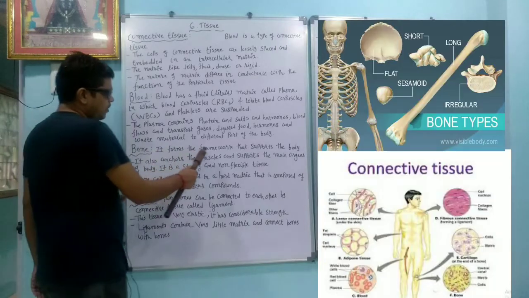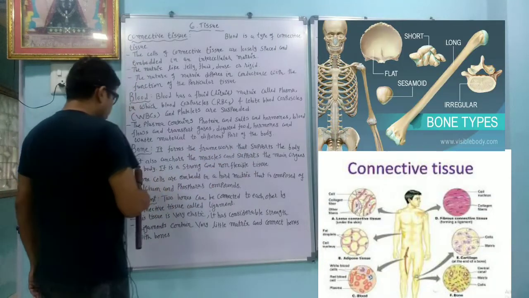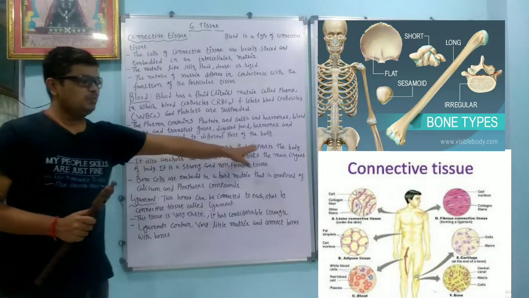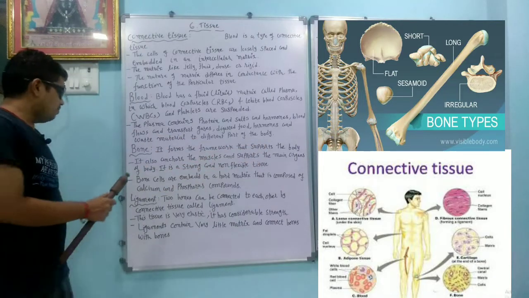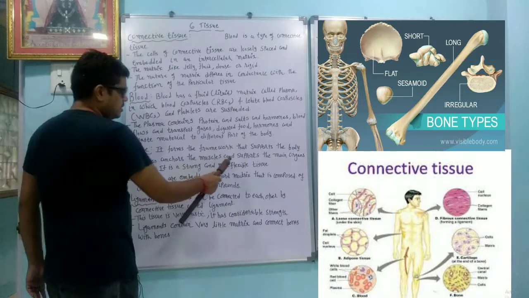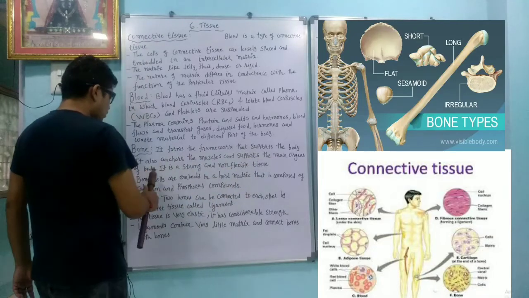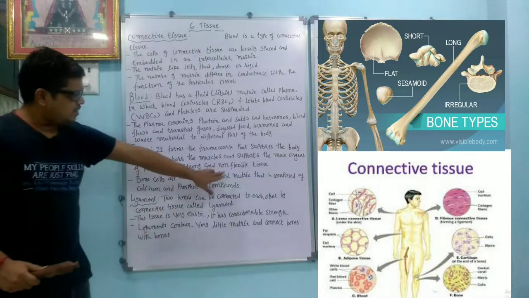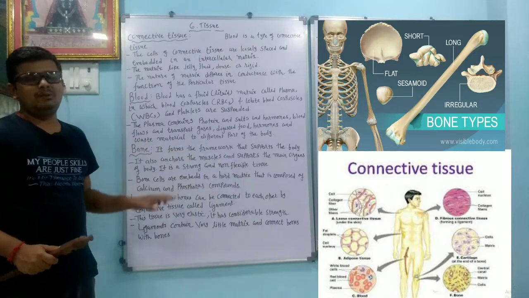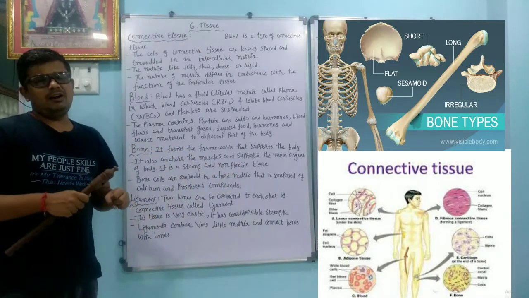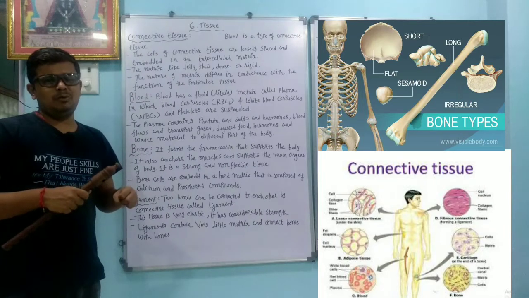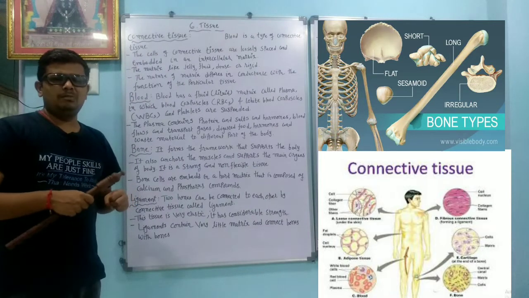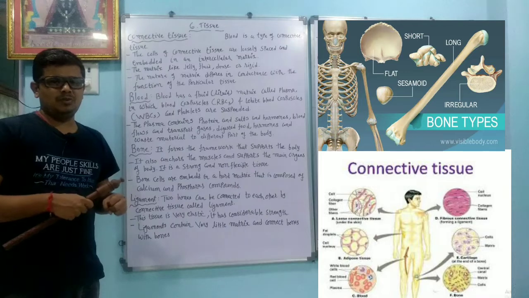Bone forms the framework that supports the body. So bone generally gives support to the body, it prepares the framework. It also anchors the muscles and supports the main organs of the body. It is a strong and non-flexible tissue. The main thing is what here? It is a strong and non-flexible tissue. So since it is not flexible, suppose we apply more pressure, some accident occurs, then it is possible that it breaks down.